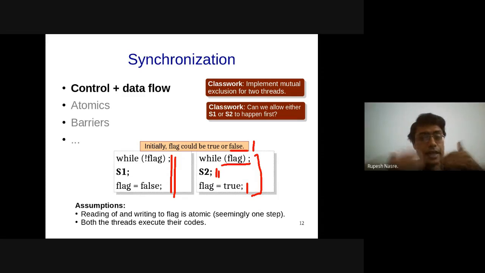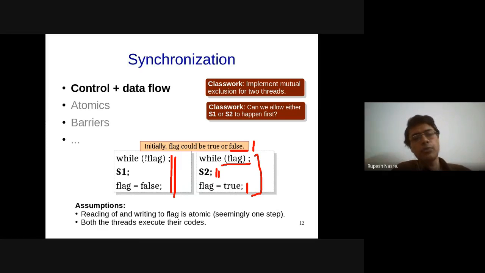So both the threads are actually executing their codes, and that is okay in some situations when you have both the threads or multiple threads going and executing their codes, but in some other situations that is not a good idea, because the working of a thread should be as independent as possible. So irrespective of what happens in the rest of the world, I should be able to execute my code, right? So that should be one of the ways in which we should be able to code up. So we would like to reach there.